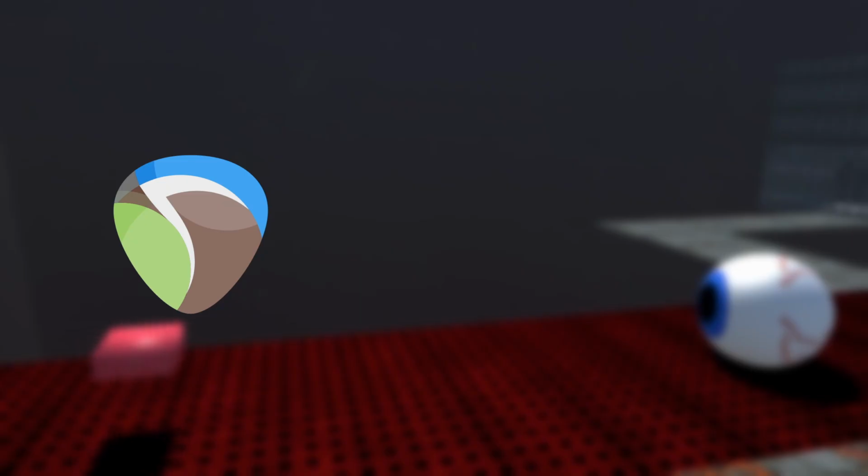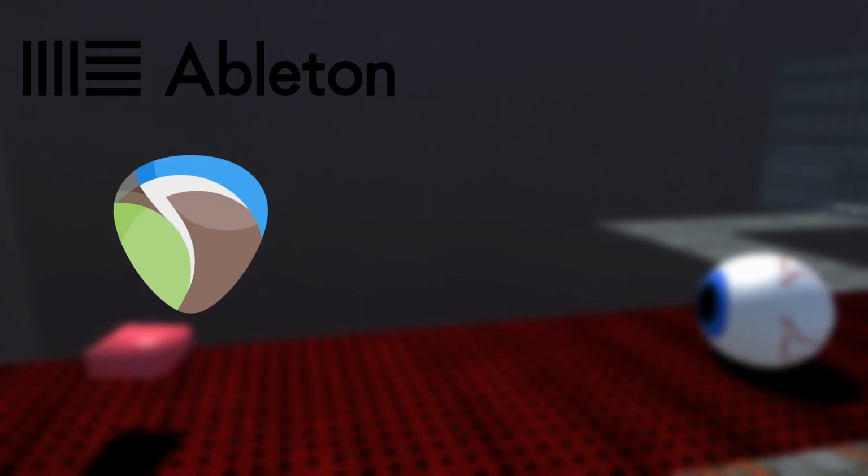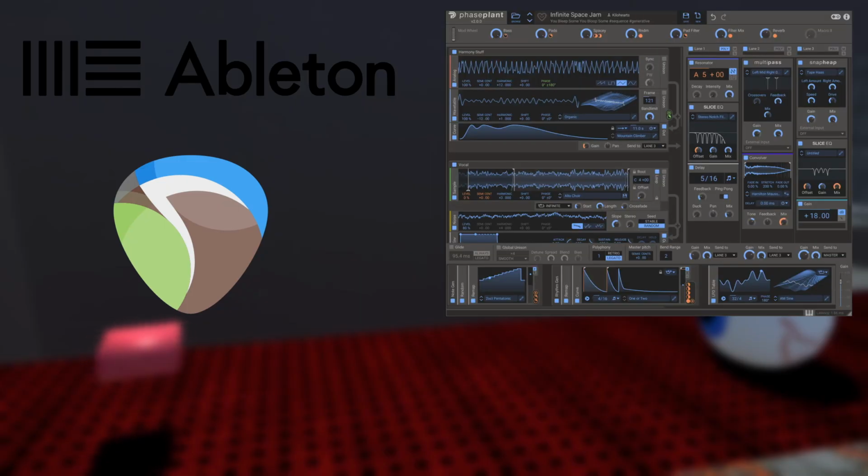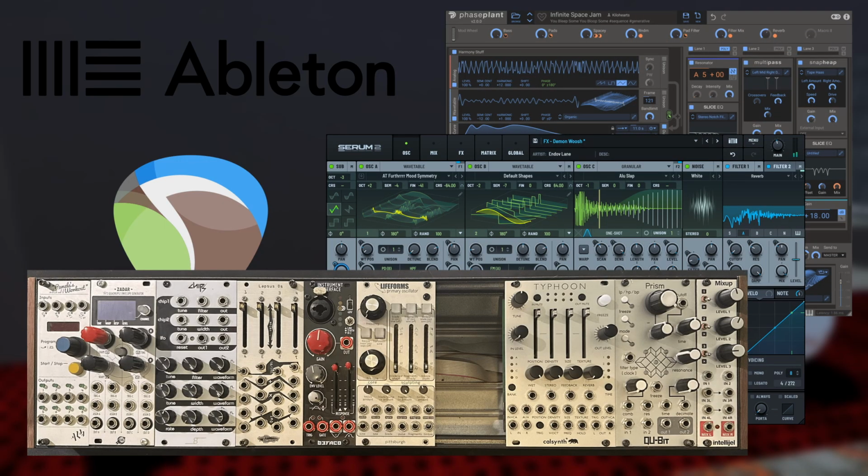For software, I use Reaper mostly for editing, sound design, mixing, and mastering, but I also use Ableton for music sometimes, a bunch of VSTs like Phase Plant, Serum, as well as physical synths like my Eurorack modular synth.